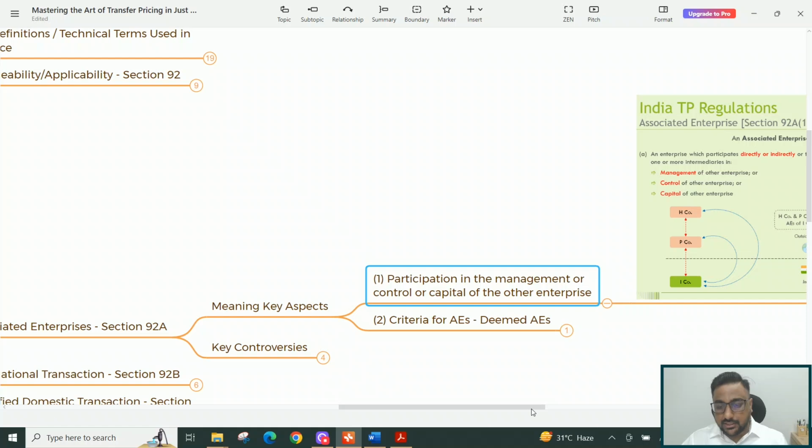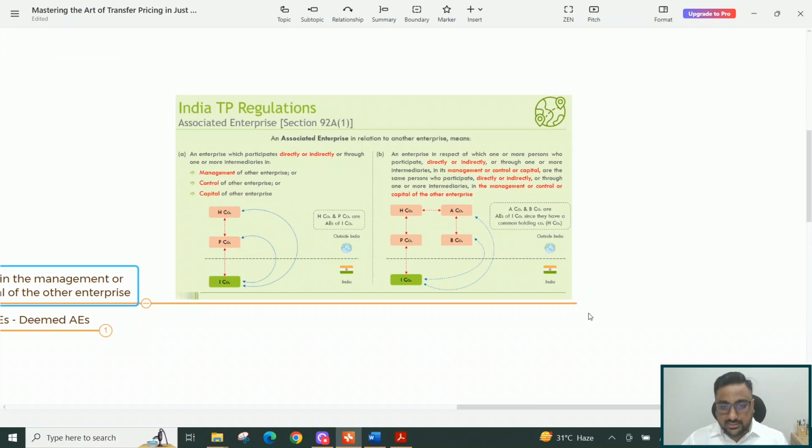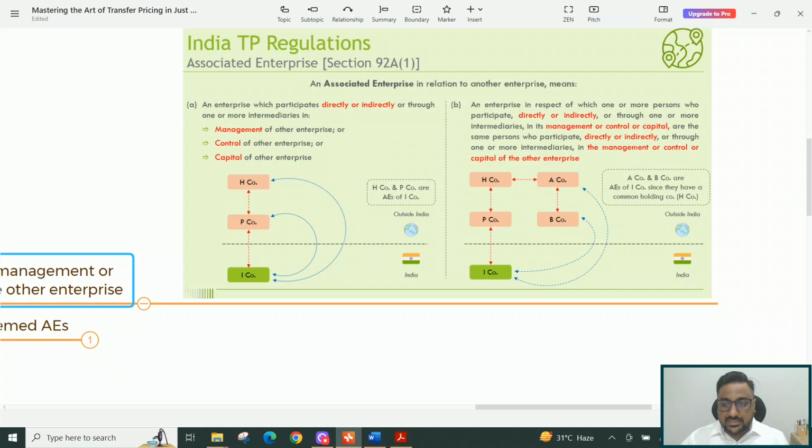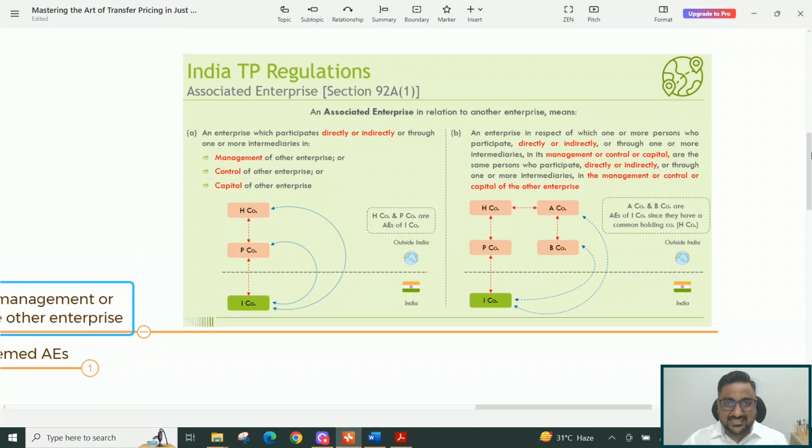Now guys, if you can just see here, section 92A. This is my own presentation, which I have not taken from somewhere else. I have just put it here so that we don't have to rotate through many apps. Section 92A(1) has been divided into two parts. I'll just read that.